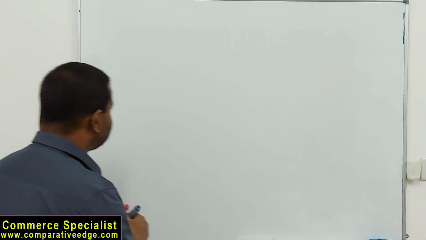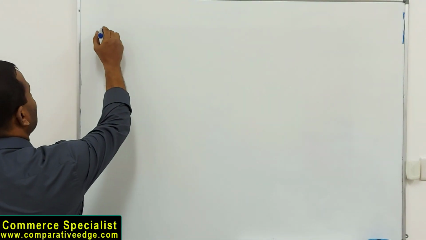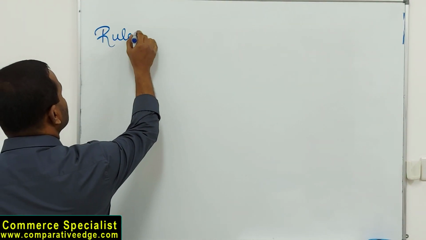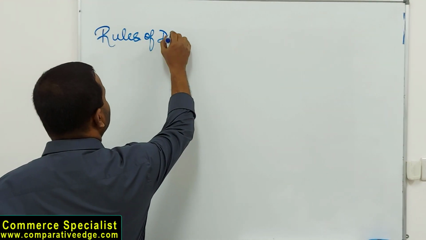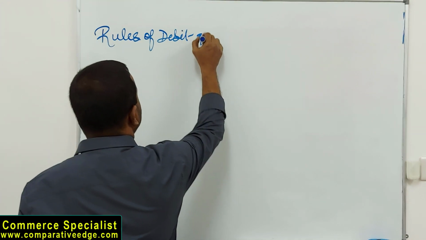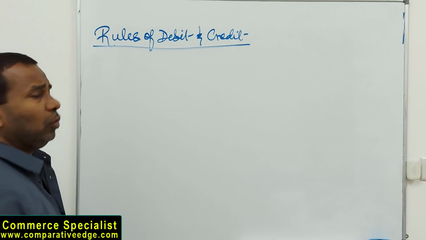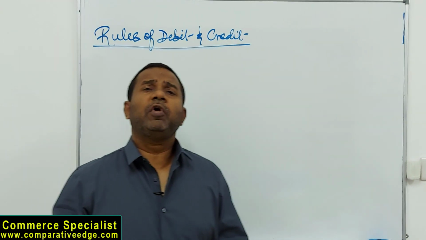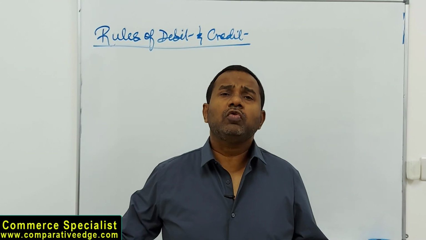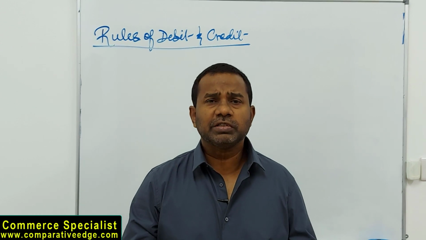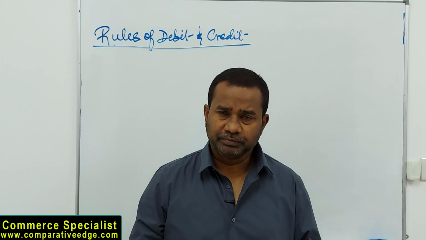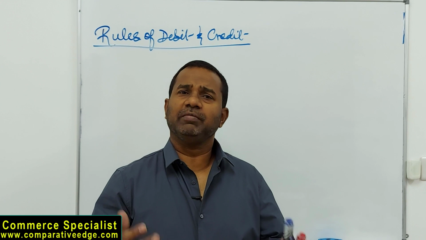So have a look at this. There is something we call rules of debit and credit. What are rules of debit and credit? They are important to understand how to record changes in the accounting equation. For a while, let's assume we are studying mathematics.